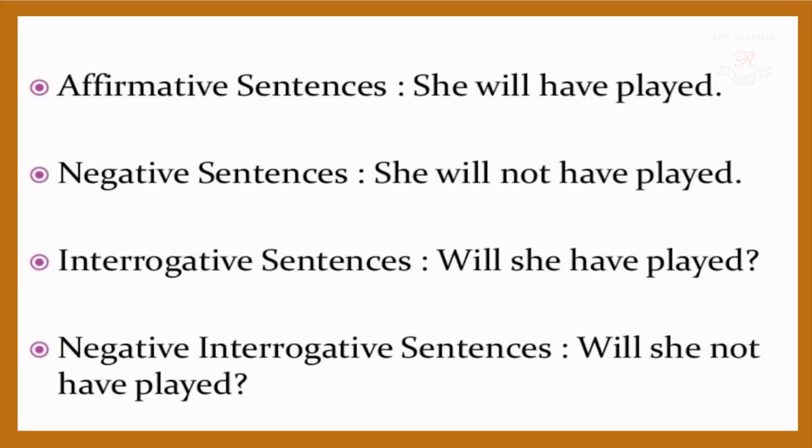Affirmative sentences: she will have played. Negative: she will not have played. Interrogative sentence: will she have played? And negative interrogative sentence: will she not have played? Okay, so these are the various kinds of sentences in future perfect tense.